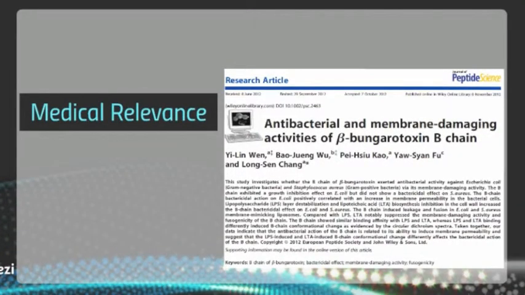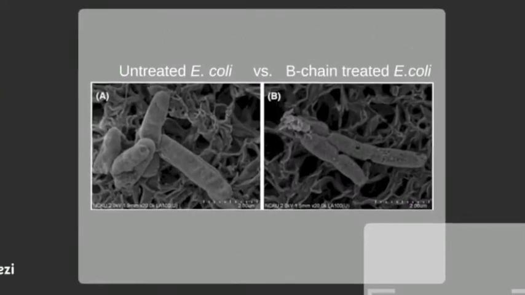The medical relevance of beta-bungarotoxin has been seen through various studies that test its role in biological systems. In particular, Wen and others examine the use of antimicrobial proteins as an alternative for antibiotics. With antibiotic resistance on the rise, this is a particularly relevant point of interest in research today. In their paper, Antibacterial and Membrane-Damaging Activities of Beta-bungarotoxin B chain, Wen and others found that snake venom can cause growth inhibition in E. coli due to an increase in membrane permeability caused by beta-bungarotoxin B chains.